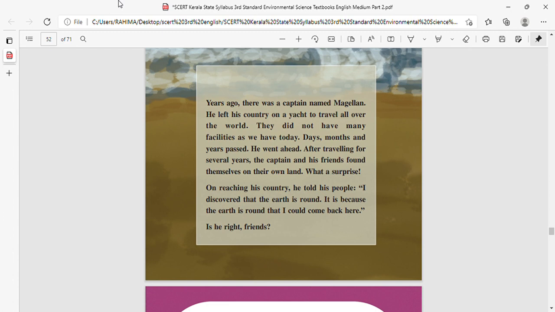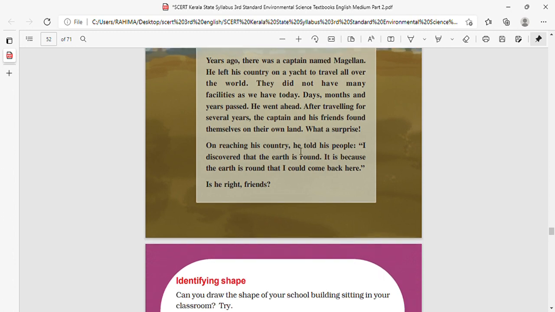They did not have many facilities as we have today. Today we have ships and direction showing equipments, etc. But on that day there were no other equipments അല്ലേ? ഇന്ന് കാലത്തൊന്നും equipments ഒന്നുമില്ല. ഇപ്പൊ ഷിപ്പ് ഉണ്ട്, ഡയറക്ഷൻ കാണിക്കണ മെഷീൻസ് ഉണ്ട്, and all facilities we are having today.